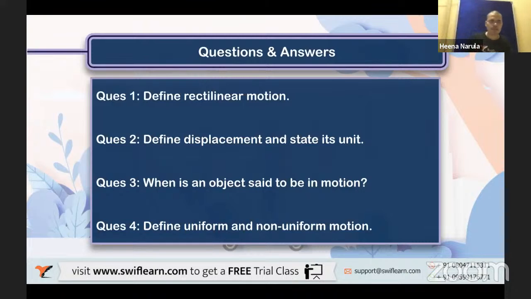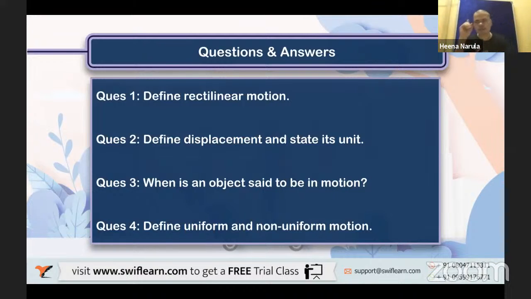Lastly, define uniform and non-uniform motion. Uniform, yes. Anybody would like to try? Uniform, not your school uniform, right? Not that uniform. Uniform motion I'm asking about. Yes, uniform motion. That means the object is traveling with uniform velocity. So what are the two words for uniform motion?